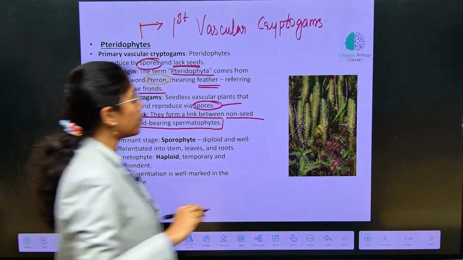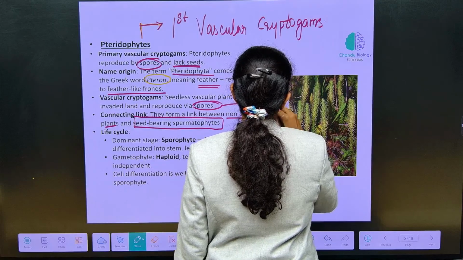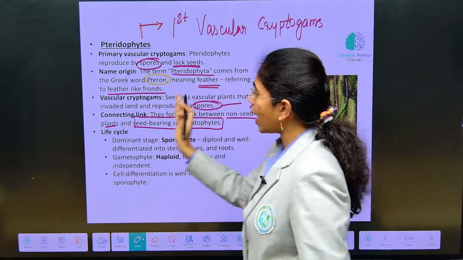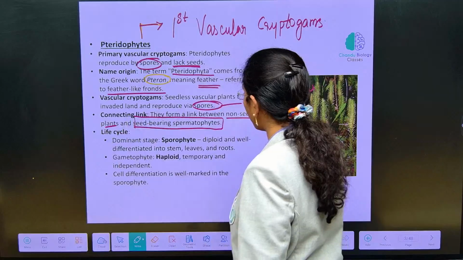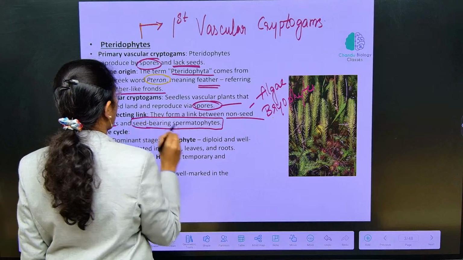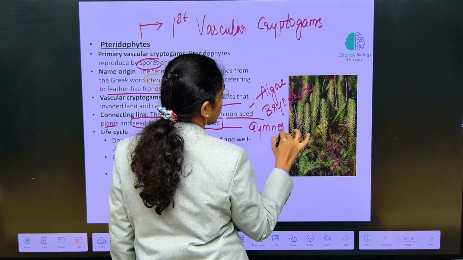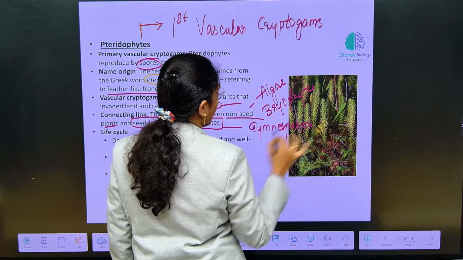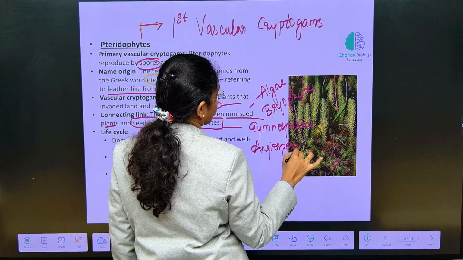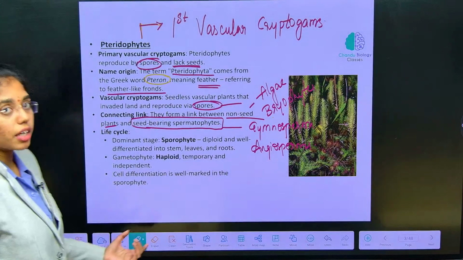What are the non-seeded plants? Algae and bryophytes. And Pteridophytes, they are the connecting links between algae and bryophytes, which are non-seeded plants, and seed-bearing spermatophytes. Seed-bearing plants are addressed as spermatophytes, both gymnosperms which produce naked seeds and angiosperms. Fine, right? And here if you see, the life cycle has alternation of generations.